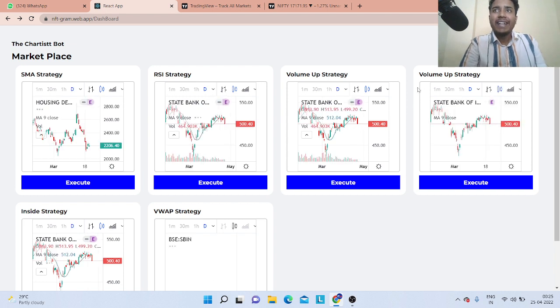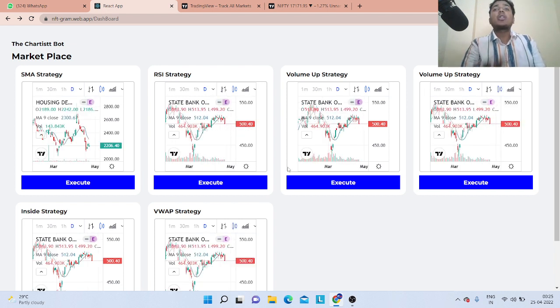After sign up, we can see multiple buying algorithm options.